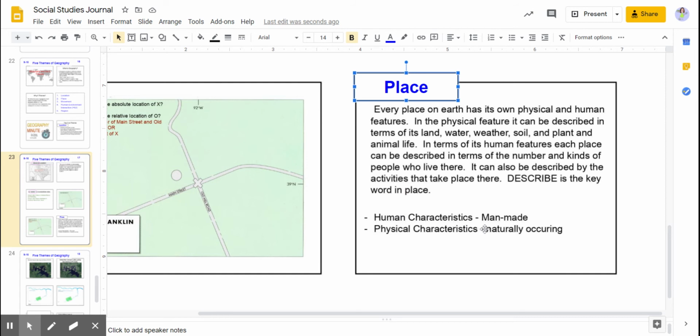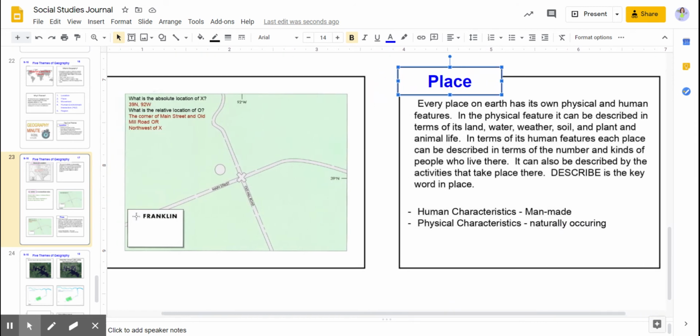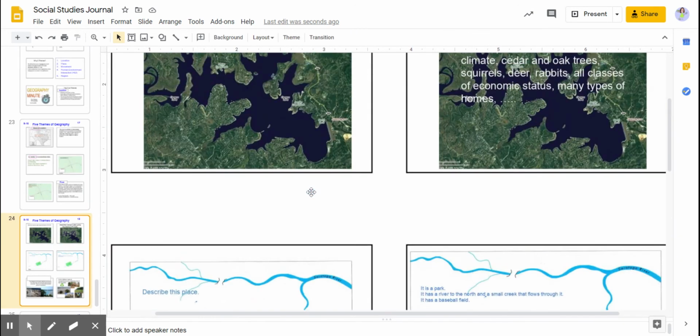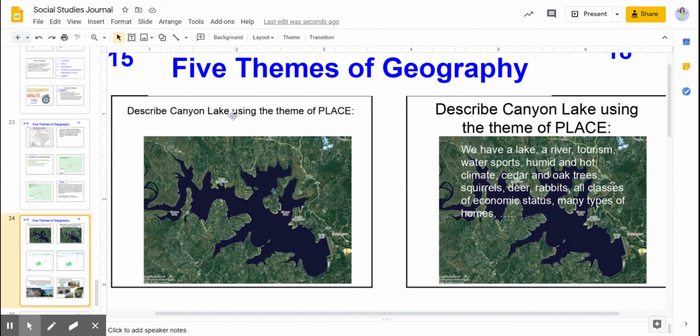Human characteristics, man made. Physical characteristics, naturally occurring. We've gone over these before. So Canyon Lake, using the theme of place.